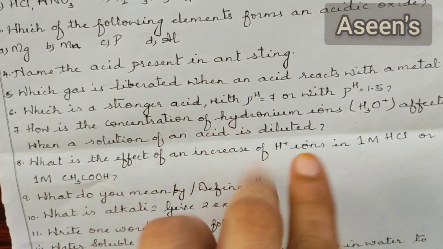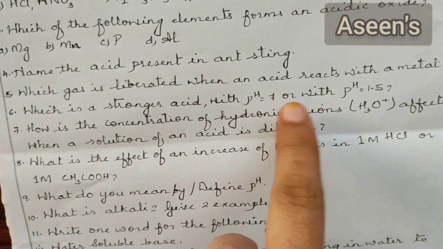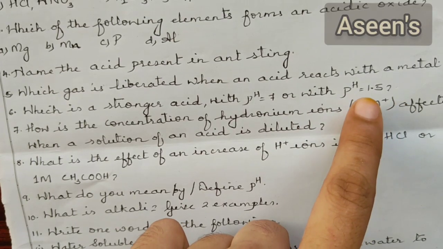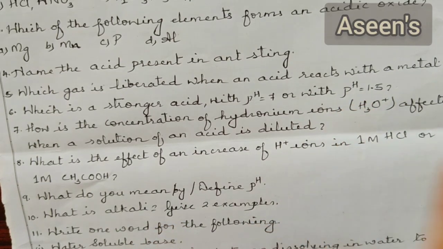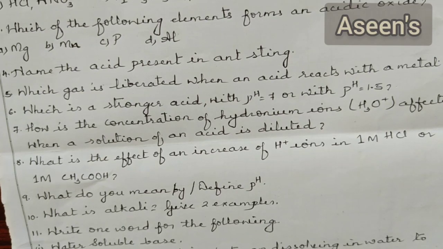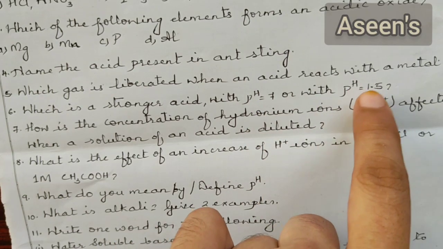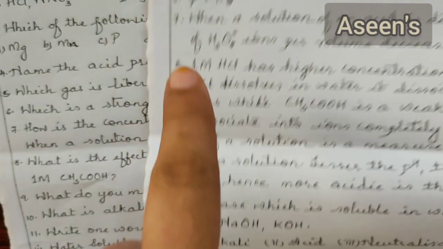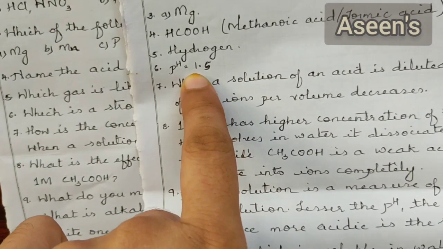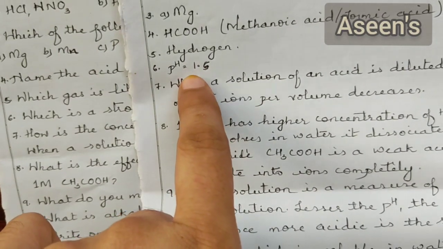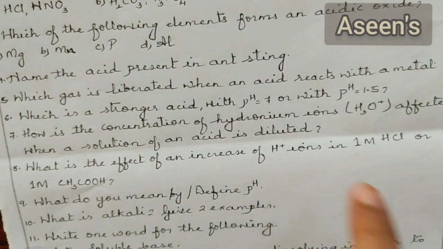Which is a stronger acid, with pH 7 or with pH 1.5? Here again we should know that when the pH value is less, the acidic property is more. So compared to 7 and 1.5, the one with 1.5 will have more acidic nature. Hence this particular one will be the stronger acid.